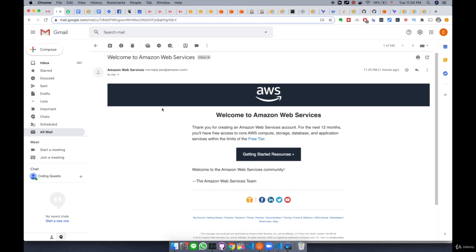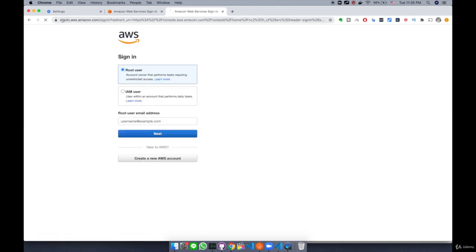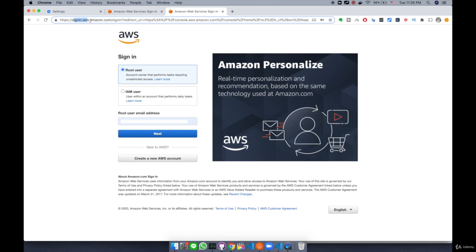Now you should receive this email, welcome to Amazon Web Services. And you have a link to the free tier. You can click this link. And then the link takes us to this AWS free tier page, create free account, and also in the top right corner, an orange sign into the console button. So let's click this one. And this is going to take us to the login page. So now the URL says signin.aws.amazon.com.